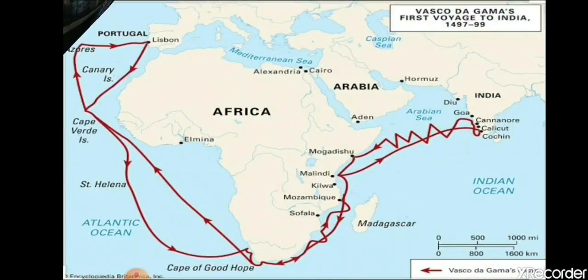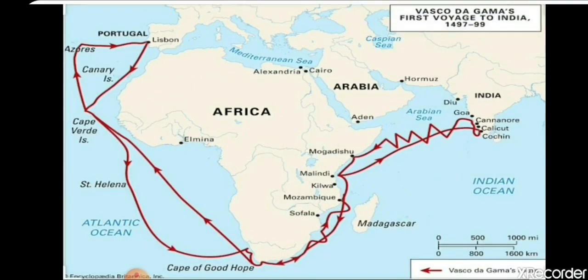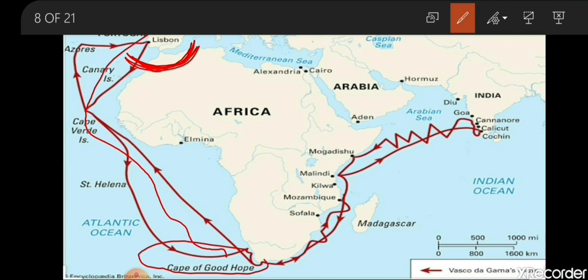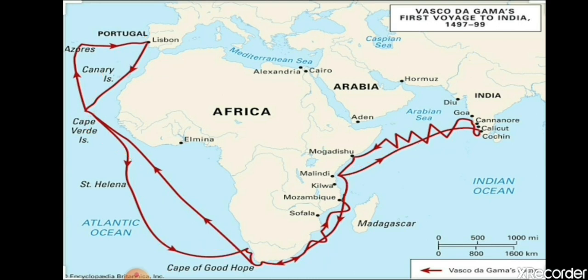You can see here how Vasco da Gama came to India by this route. He started from the capital of Portugal, that was Lisbon, and came by way of Africa. This is the Cape of Good Hope, and from here he came to India. He came to Calicut in India, and he established his ports at Calicut. Now I hope the way from Lisbon, the capital of Portugal, to India is clear to you.